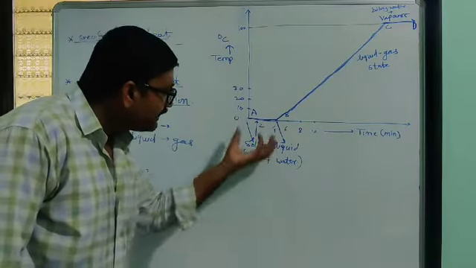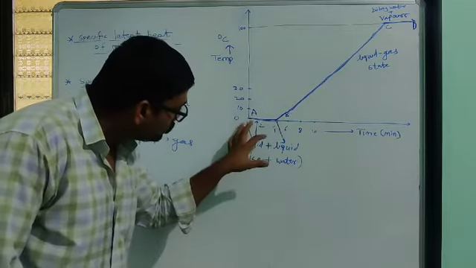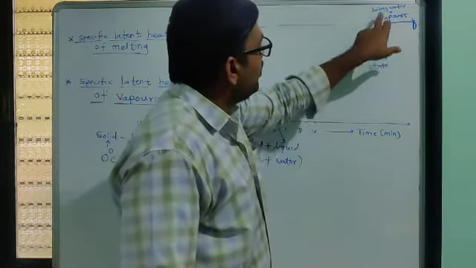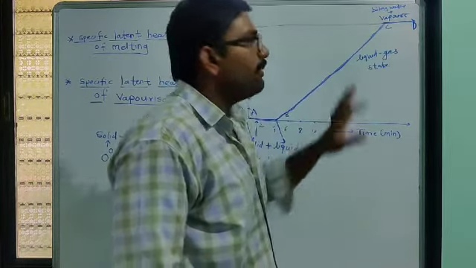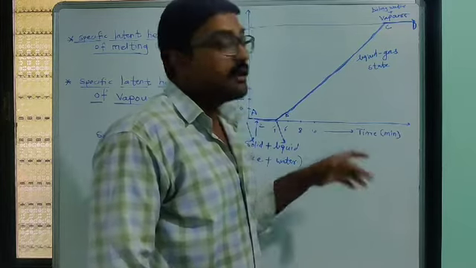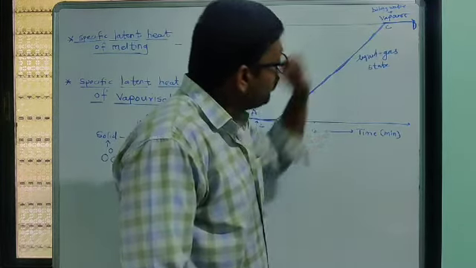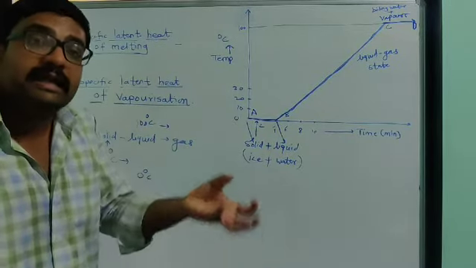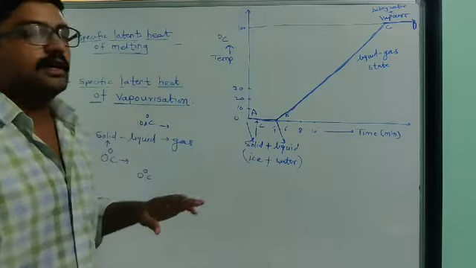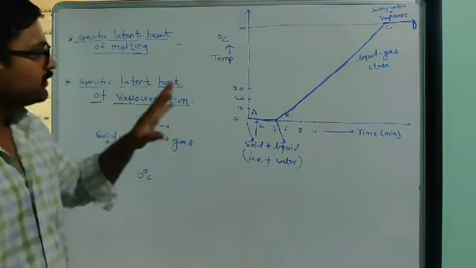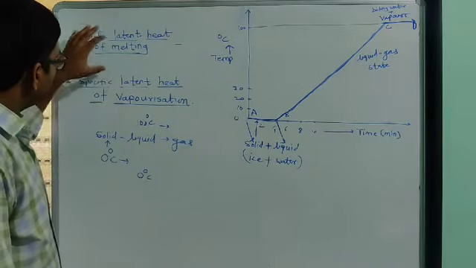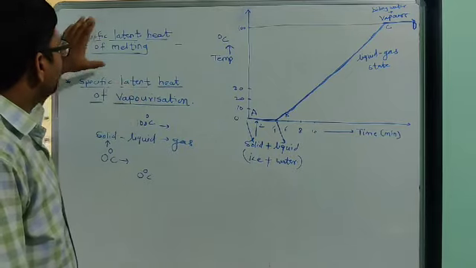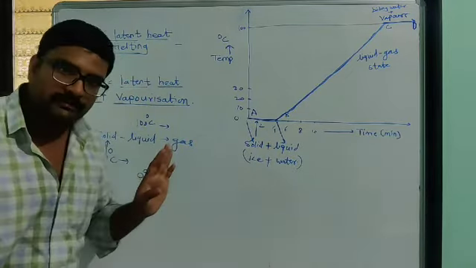As we supply that hidden heat, that is the latent heat, this solid gets converted into liquid. Here also boiling water is at 100 degrees Celsius and vapor is also at 100 degrees Celsius, but still we supply heat to boil the water. At that time what happened? Due to the supply of that latent heat or hidden heat, the water gets converted into its vapors. Okay, in such a way you simply have to understand the meaning of these words, like specific latent heat of vaporization and specific latent heat of melting.